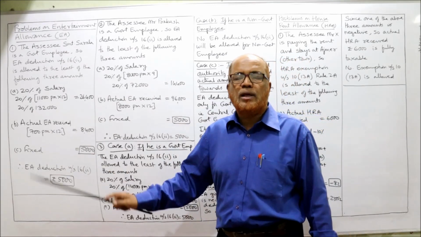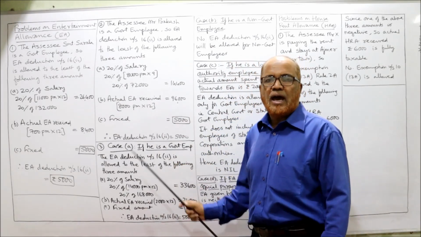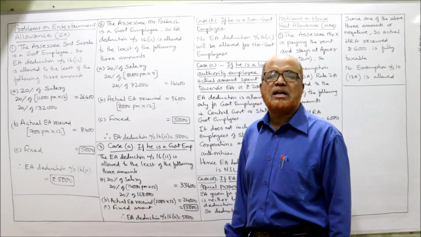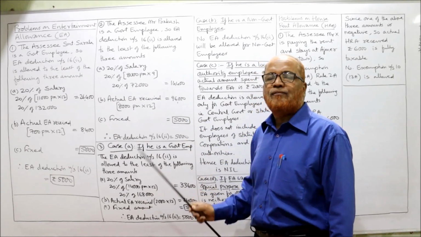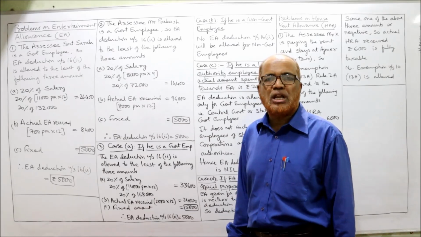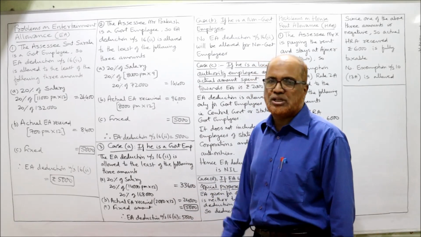During the whole year, the actual EA received is 8,000 into 12, 96,000. And the fixed amount given by the Income Tax Act, 5,000. Whichever is least of these three. So 5,000 is the deduction allowed under section 16(2), EA deduction under section 16(2).